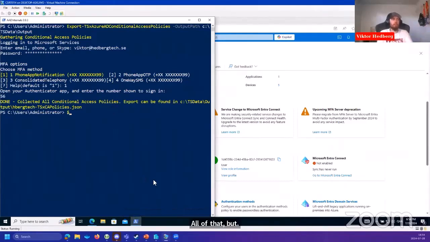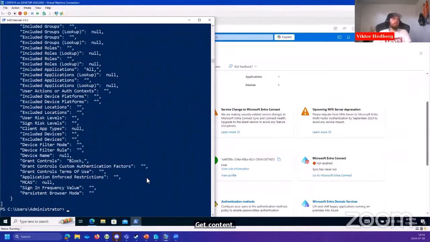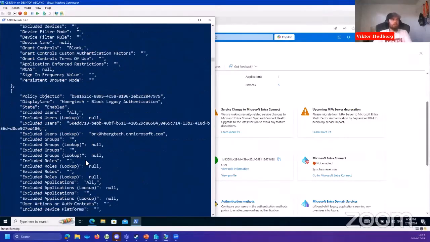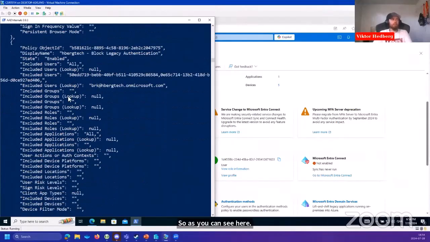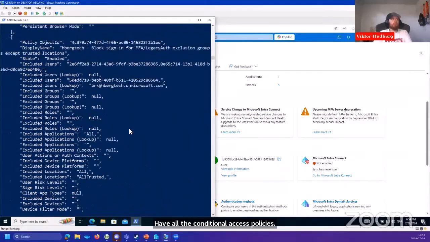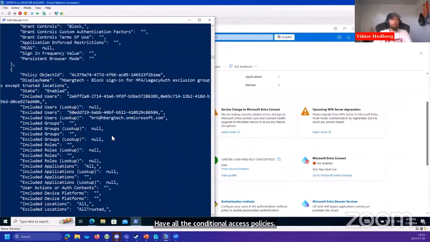So let's see here. Get content. So as you can see here, we have all the conditional access policies in readable form in that particular JSON file.